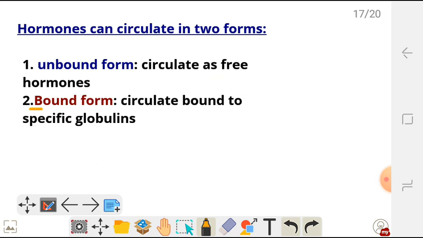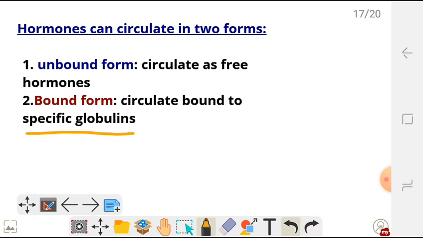But when it comes to bound form, they circulate bound to specific globulins. They bind to certain proteins in the plasma, because most of these hormones are lipophilic. Okay, they are hydrophobic.